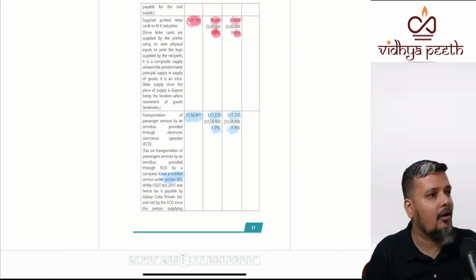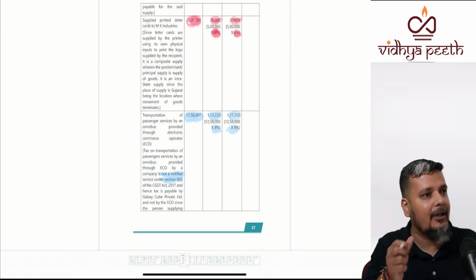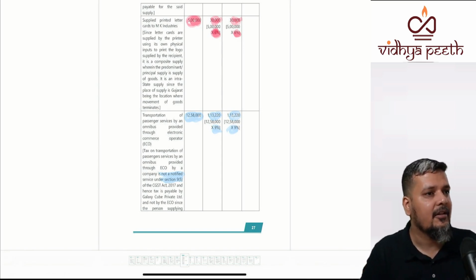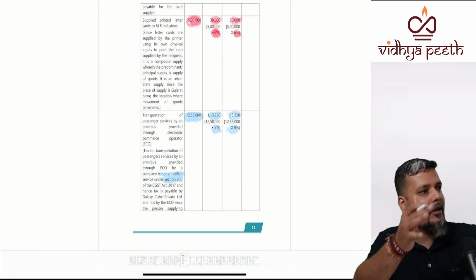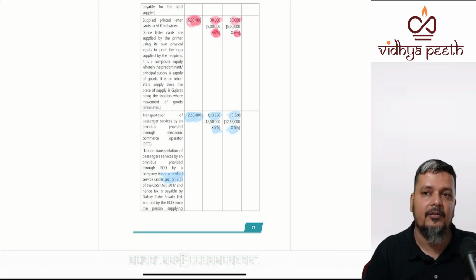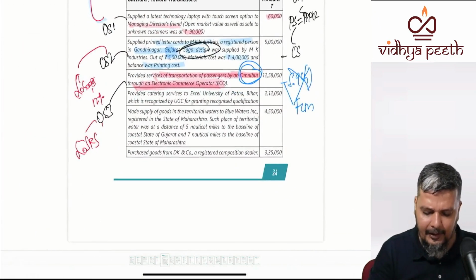That we are not sure of place of supply. It is clearly B2B, B2C is not given, so we'll go with B2C. Even if it is B2C, we don't know where the passengers are embarking in the conveyance. So we are assuming that omnibus is only moving in and around Gujarat. Clear? So that assumption, if required, you can make it.